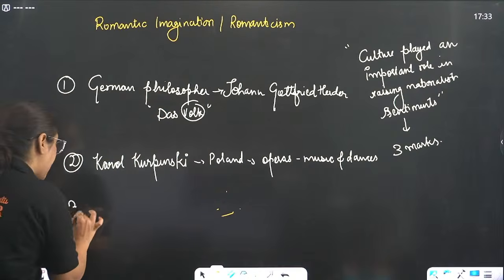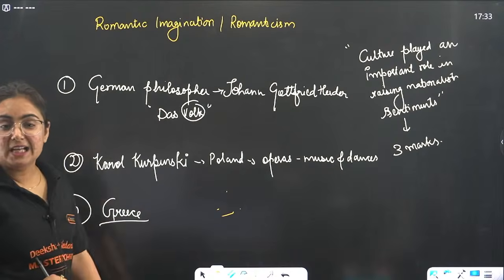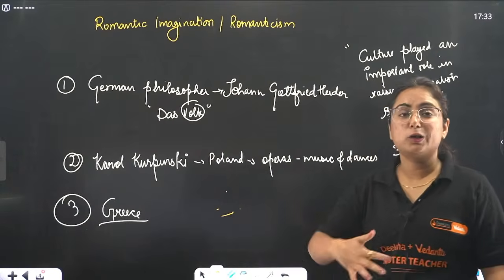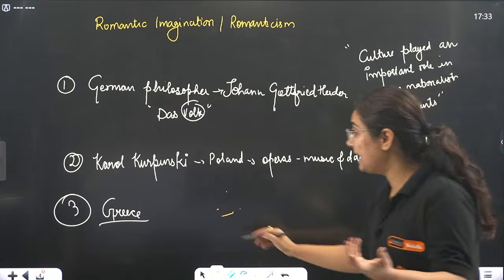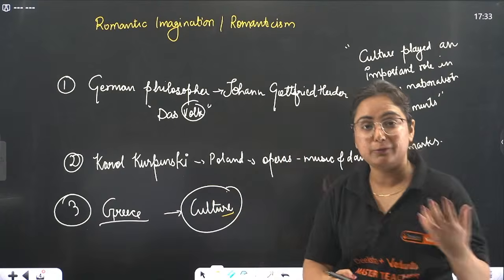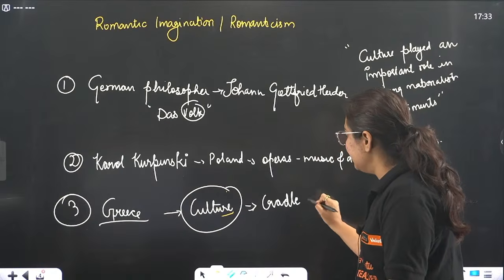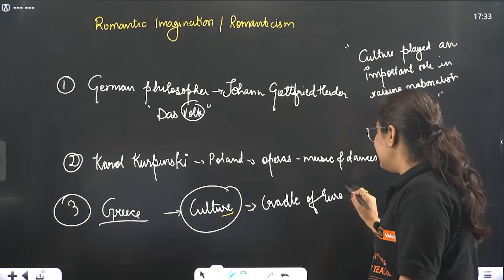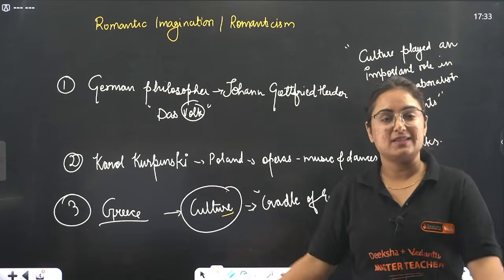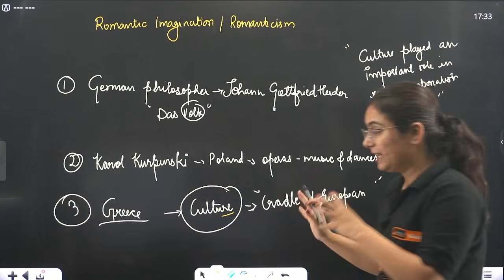The third example we can write about is Greece. Do you remember? Greece was part of the Ottoman Empire, and later it got independent from the Ottoman Empire. How? By placing culture as its deep root, that we are the cradle of European civilization. People considered it the cradle of European civilization, and there were a lot of poets supporting that. As a result, by the Treaty of Constantinople, it became a separate nation.